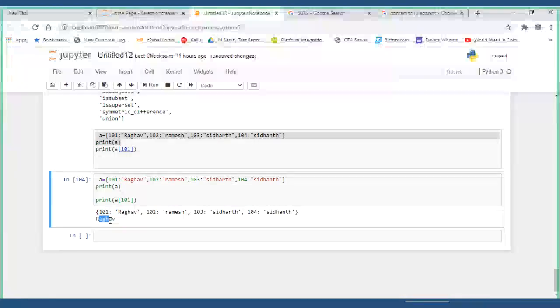What is the output it gave me? Raghav. So if you give a key, it will give you the value. Got it? So now indexing is not there, but how can we point to any value? Using the key. So dictionary, no indexing.